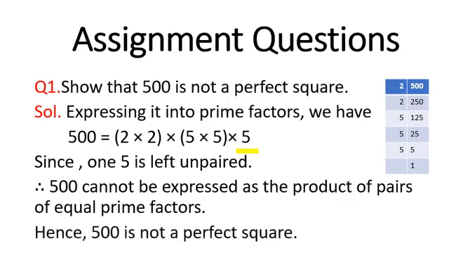So, to find out whether a given number is a perfect square or not, we need to express the given number into prime factors, and if any one number is left unpaired, then we can say that that number is not a perfect square, because we know that a perfect square can always be expressed as the product of pairs of equal prime factors.